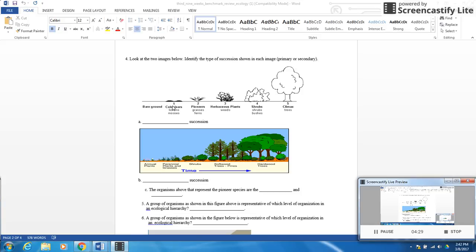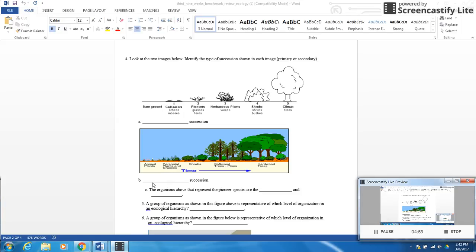A. What succession is this? This goes from bare ground and everything starts to kind of grow up. This is called primary succession. After something is wiped out by a tornado, by a fire, by anything like this, this is where we start to see some growth being brought in by the birds, because they drop off different types of seeds, and this is called primary succession. Even though something's burned to the ground doesn't mean it won't come back. This is primary succession.